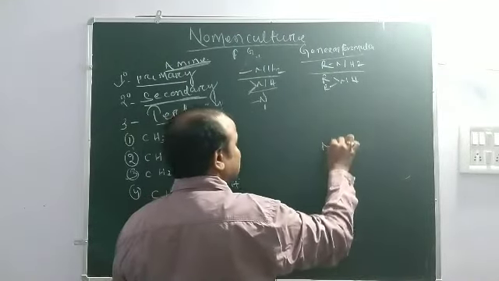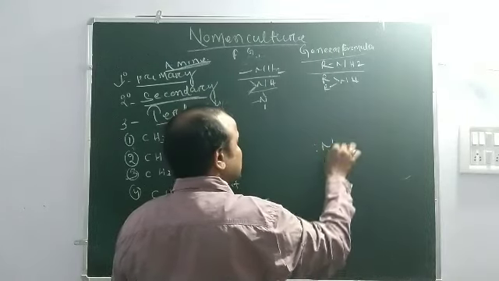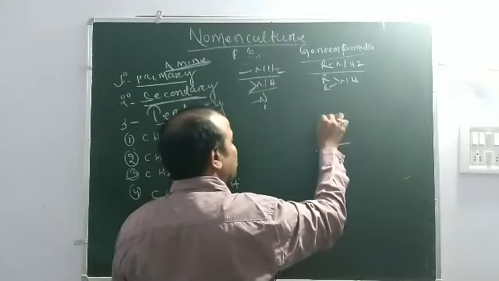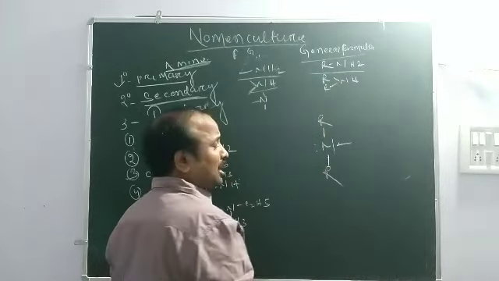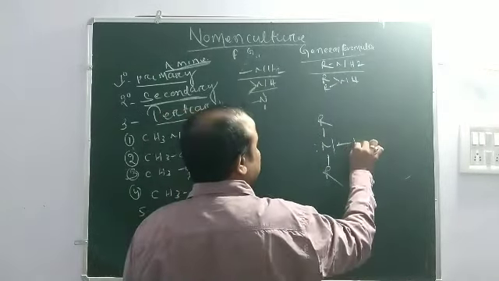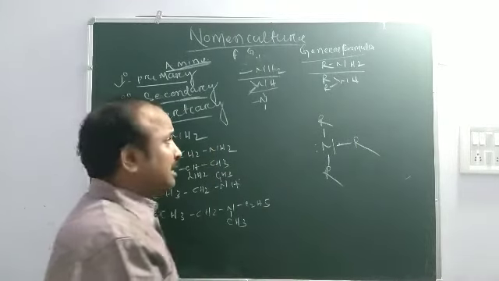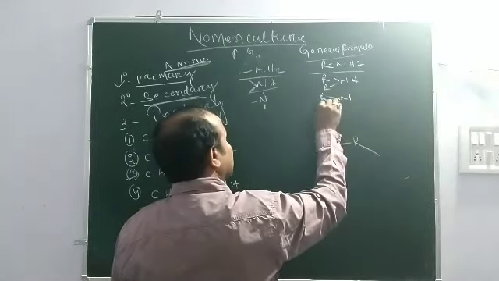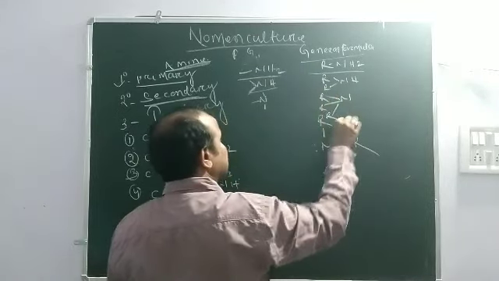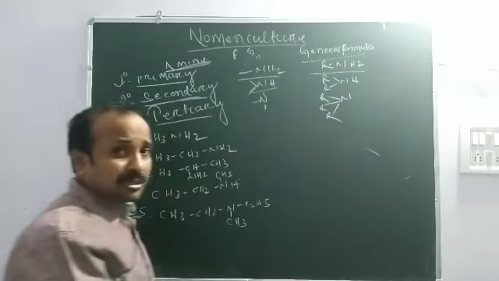Nitrogen makes three bonds. In a primary amine only one alkyl group is attached, in a secondary amine two alkyl groups are attached, and in a tertiary amine three alkyl groups are attached. R3N is the general formula of a tertiary amine.